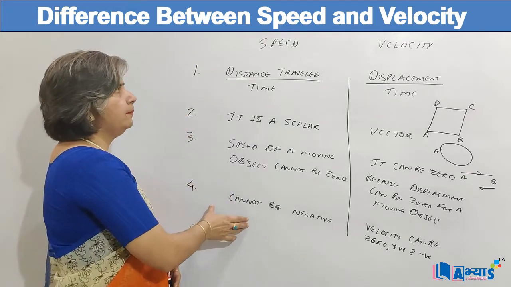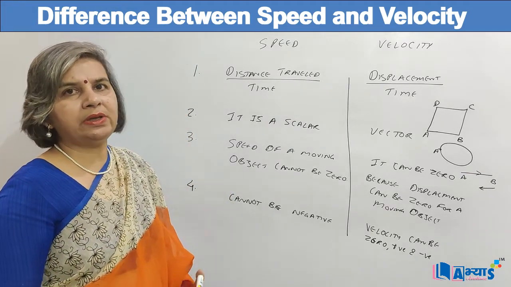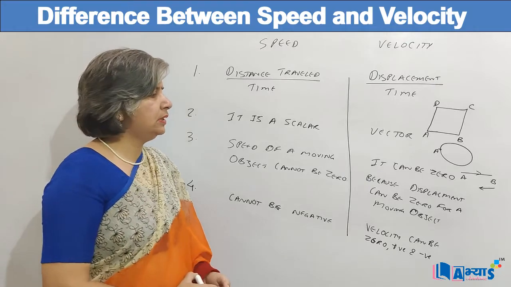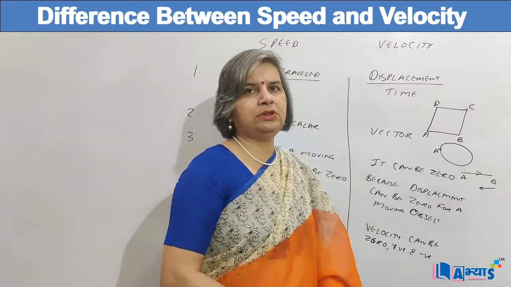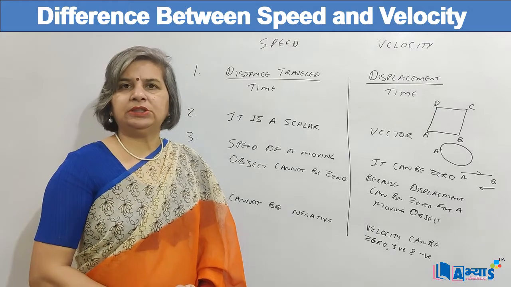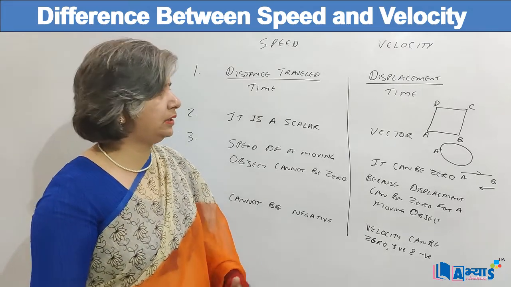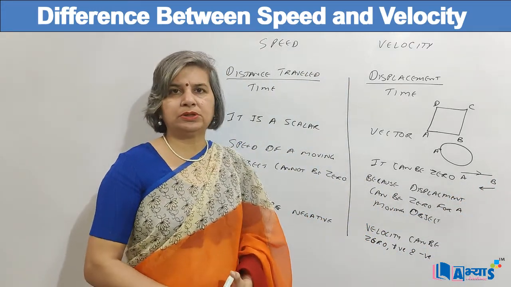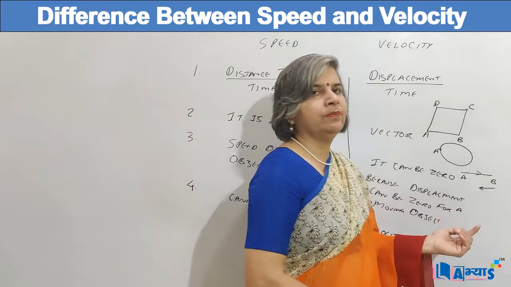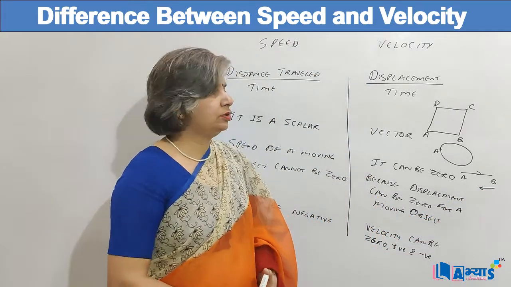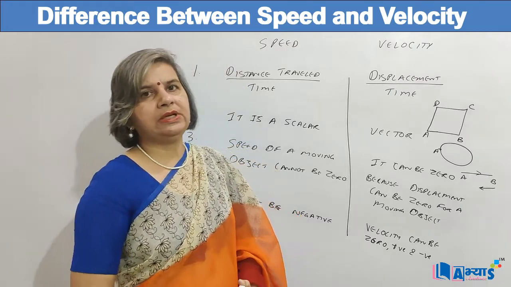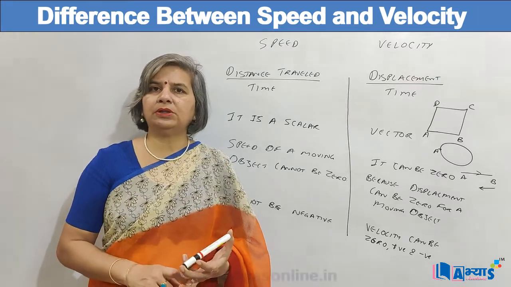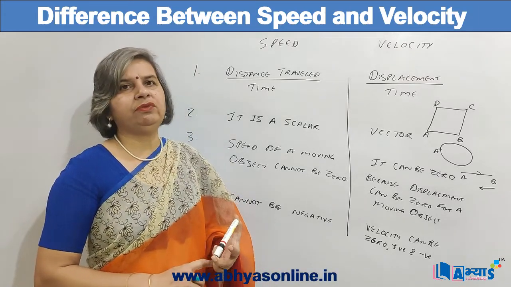And the fourth point is that speed cannot be negative, because whenever an object is moving, a certain distance has been traversed, so it cannot be negative. Whereas velocity can be zero, negative and positive, because when the direction of the object changes, suppose it is going from A to B, and in this direction the velocity is considered positive, and if it is coming back from B, the direction has changed, so the velocity will be negative. So we can say the velocity can have all the values zero, positive or negative. So these are all the differences we can define between speed and velocity.